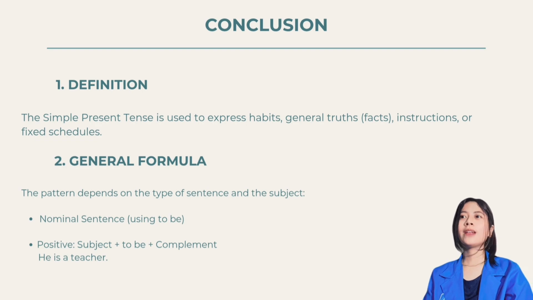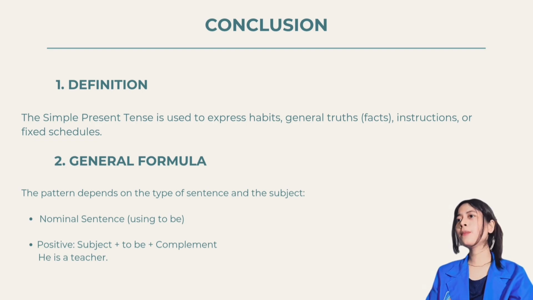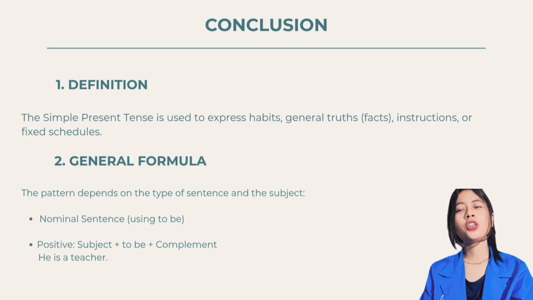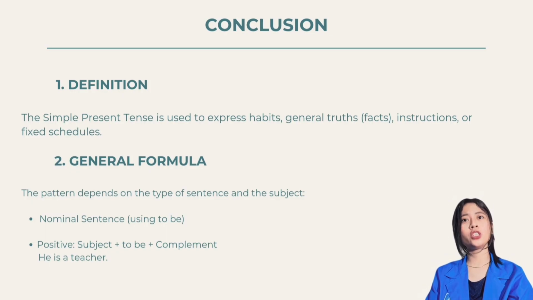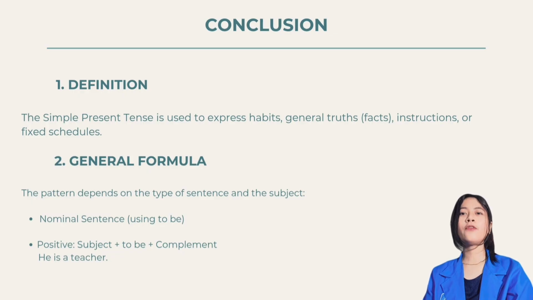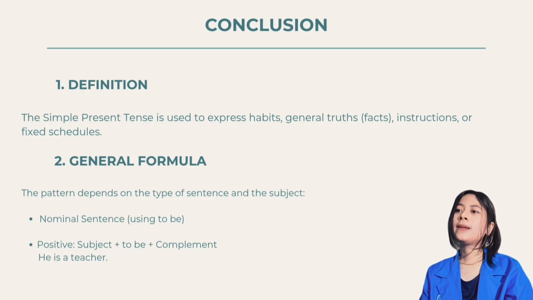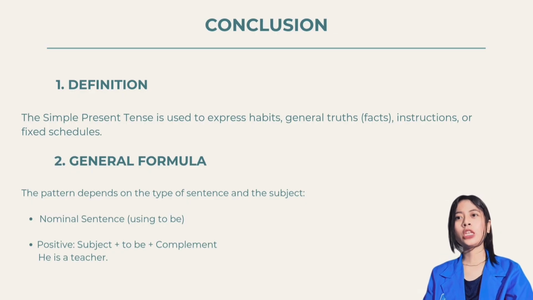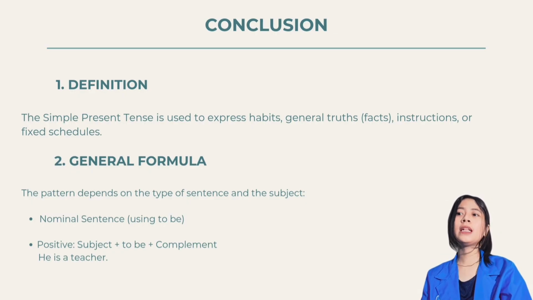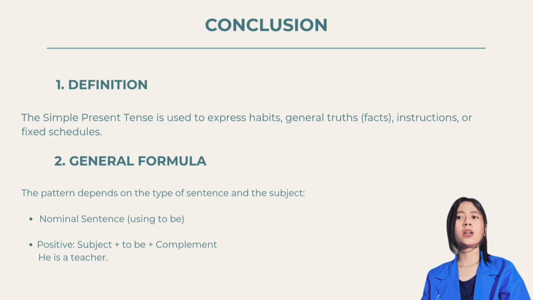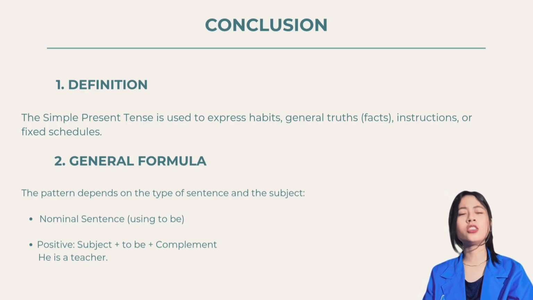Conclusion. 1. Definition: the simple present tense is used to express habits, general truths, facts, or repeated actions. 2. General formula: the pattern depends on the type of sentence and the subject. Nominal sentence using to be. Positive: subject, to be, complement. He is a teacher.